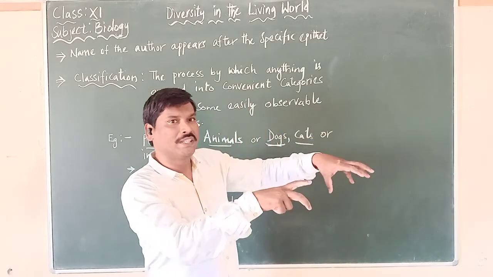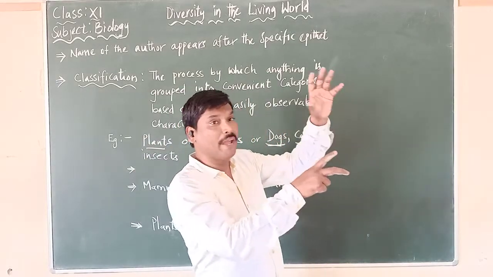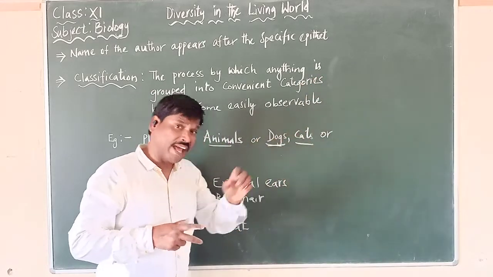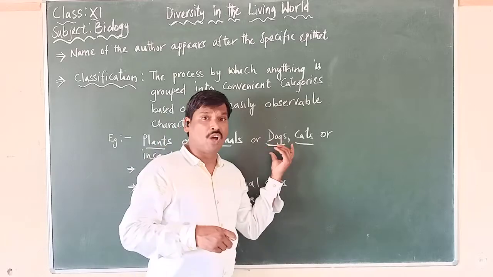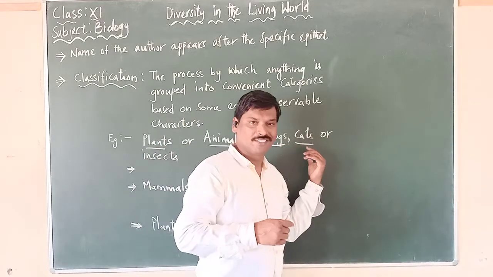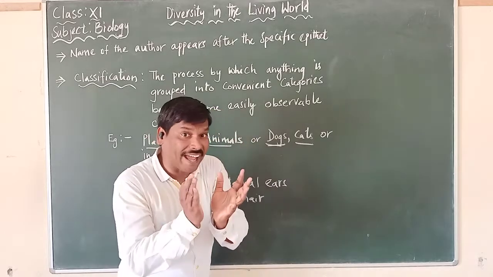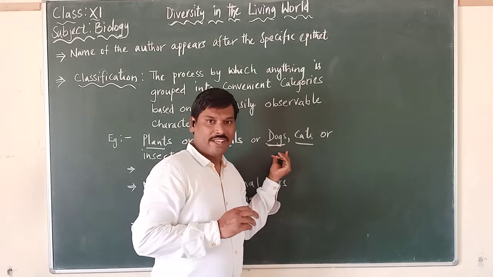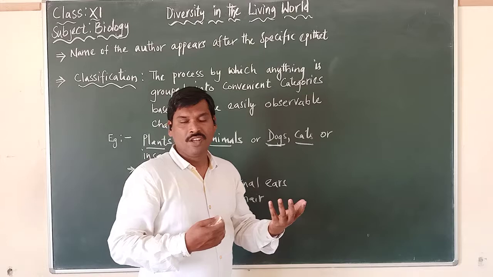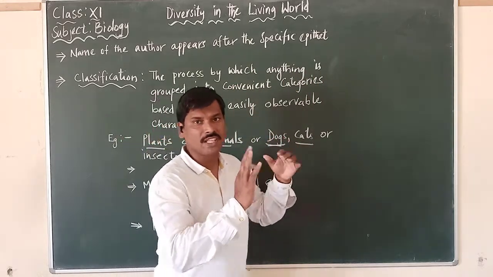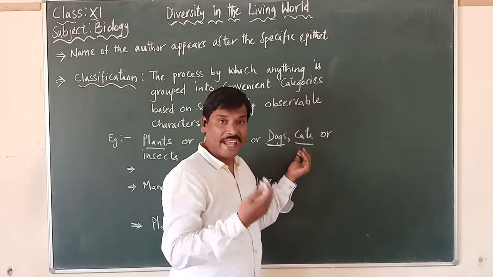I have grouped that category based upon what? Different characteristics. So when I am talking about dogs, you will not think of a cat, because you know the characteristics of the dogs. If I am talking about Alsatian, you will have an idea of how it appears. You will not think of a cat.